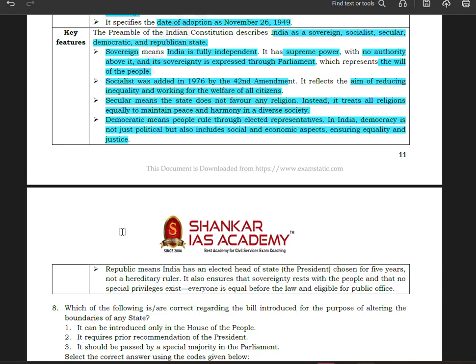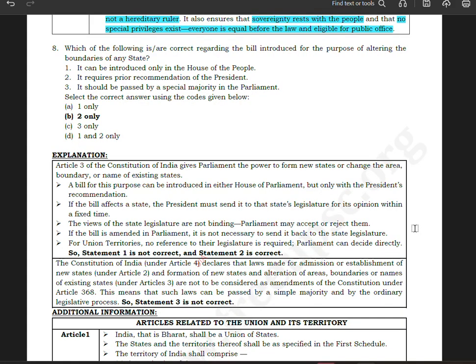Now, republic means India has an elected head of state, chosen for 5 years, not a hereditary ruler. It also ensures that sovereignty rests with the people, and no special privileges exist. Everyone is equal before the law and eligible for public office. Okay, so two more questions we will be doing.